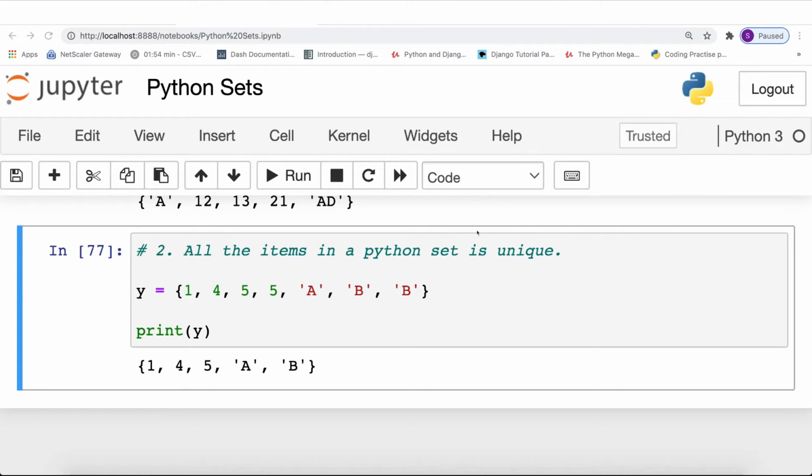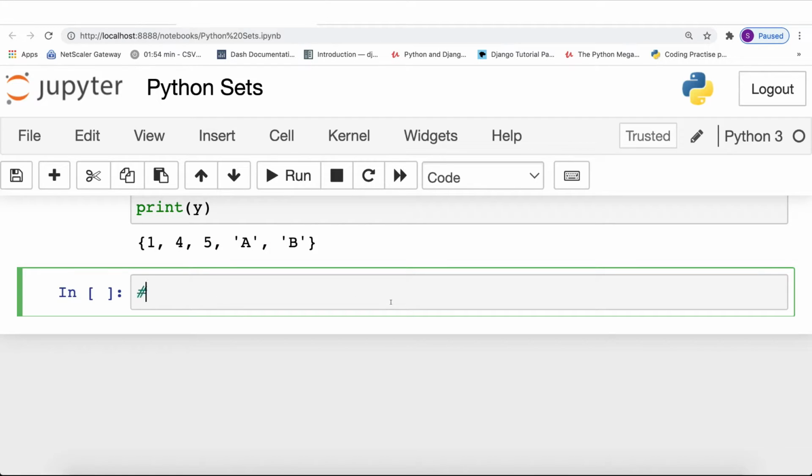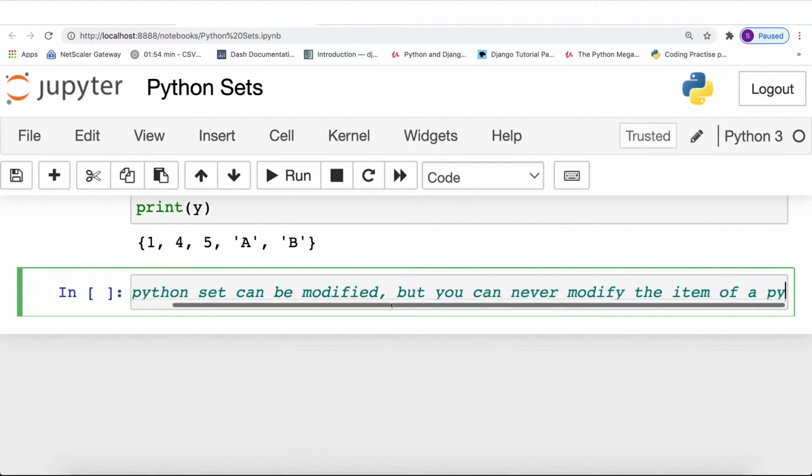So now let us move on to the last and final feature of the Python set. The last feature of a Python set that we are going to understand now is that a Python set can be modified, or you can make a modification in a Python set, but you can never modify the item of a Python set.